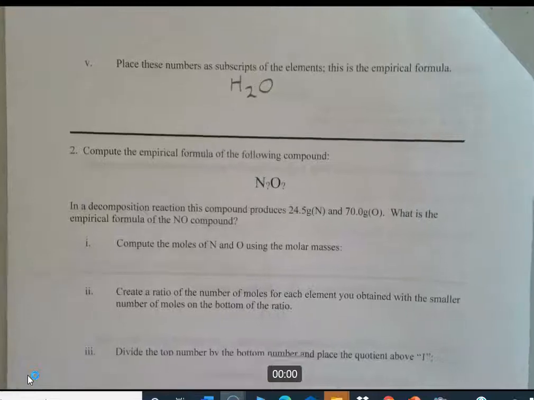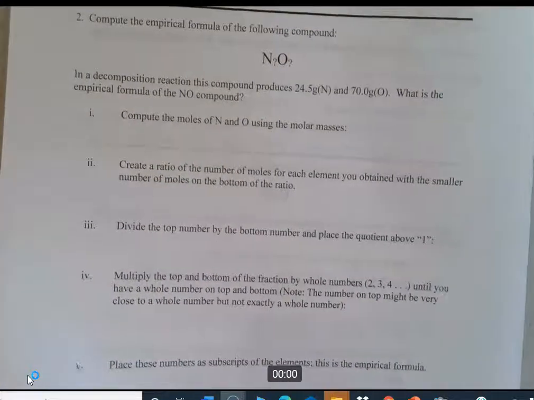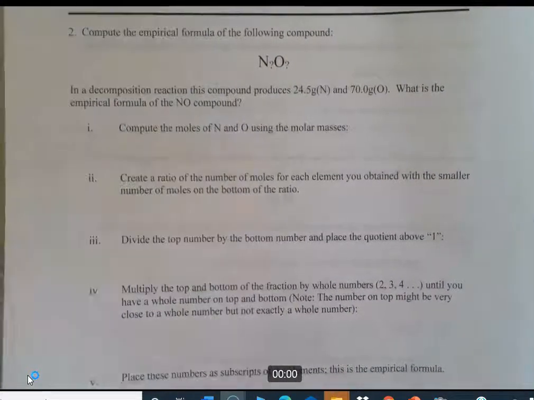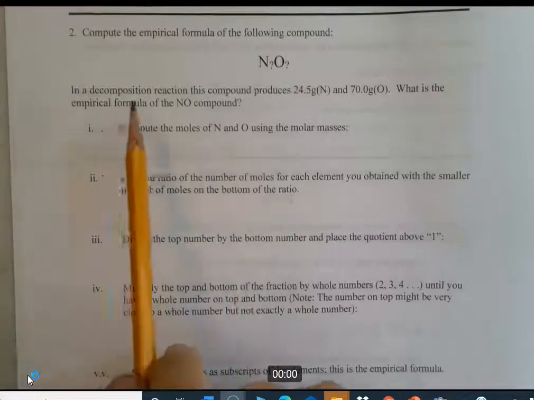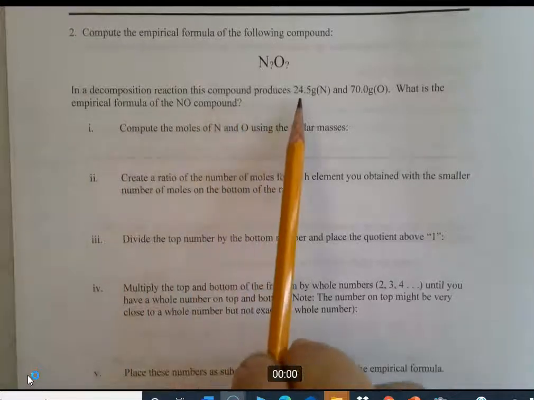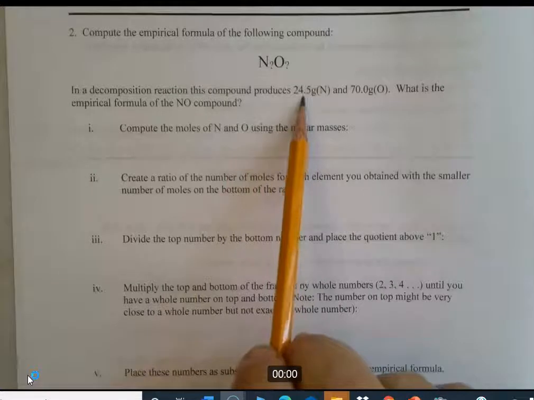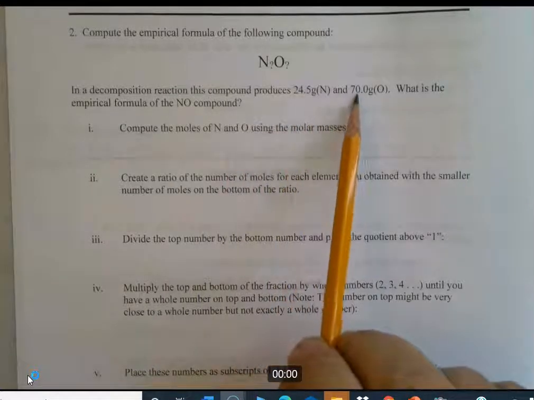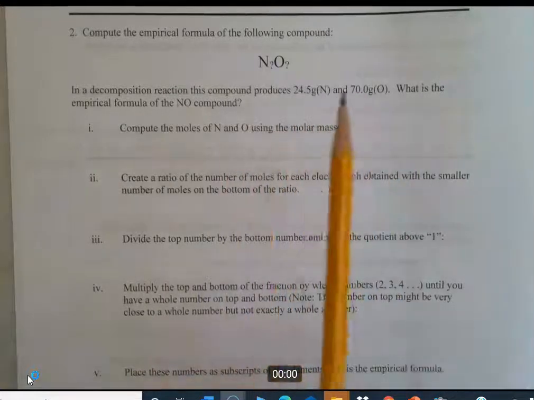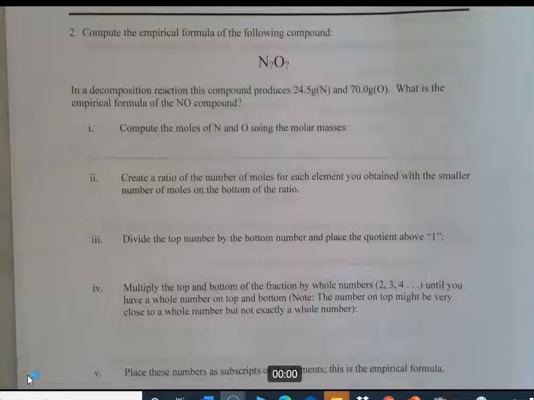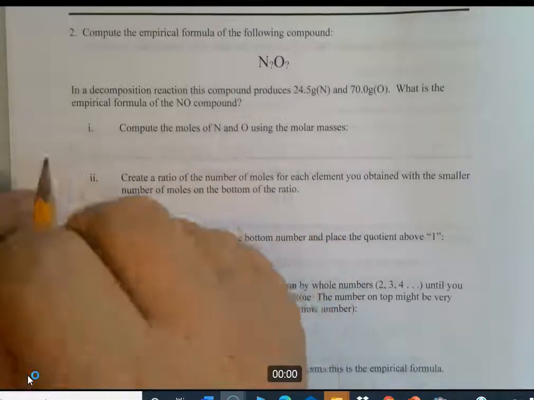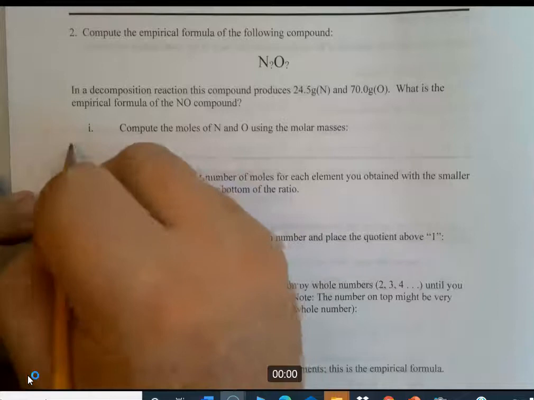All right, so let's go ahead and work another one here. This time we have nitrogen and oxygen. So it says in a decomposition reaction, this compound produces 24.5 grams of nitrogen and 70 grams of oxygen. What is the empirical formula? So we're going to compute the number of moles. Not a lot of space here. I'll have to do this like this.